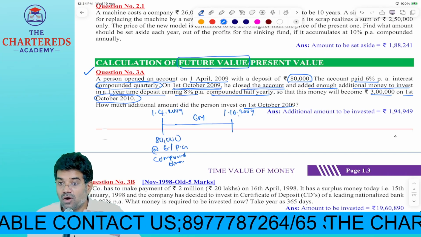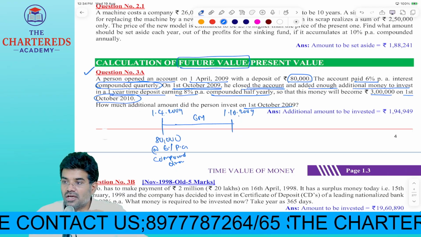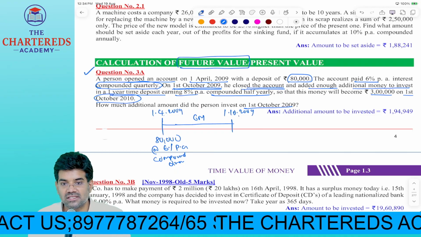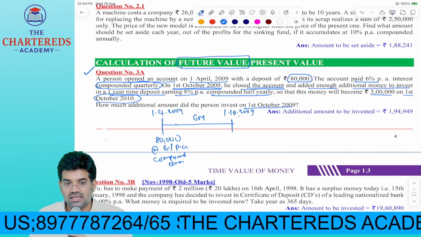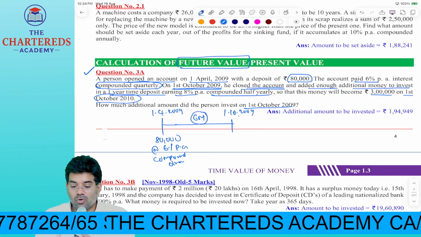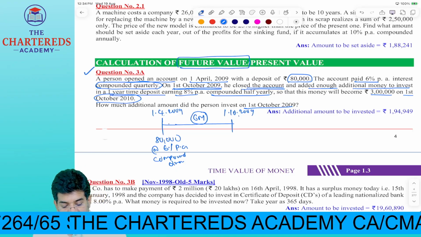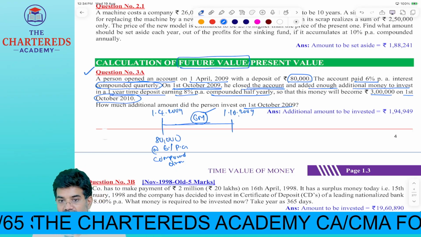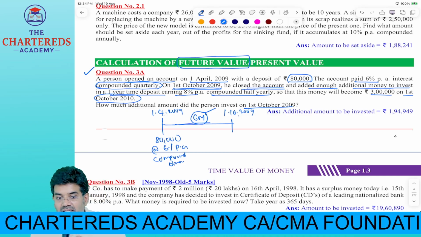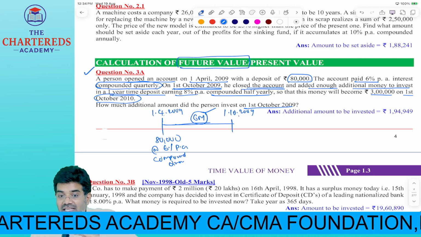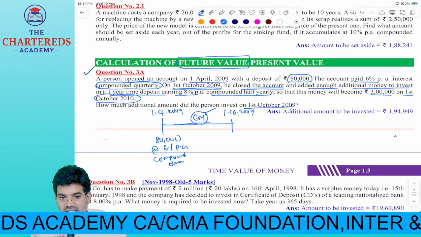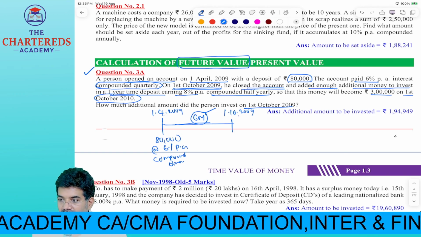Now tell me, this is quarterly compounding. In quarterly compounding, one period is equal to how many months? 3 months. And what is our investment period? Listen very carefully. What is our investment period? 6 months. And what is the period of interest? 3 months. So how many times compounding happened in 6 months? 2 times.